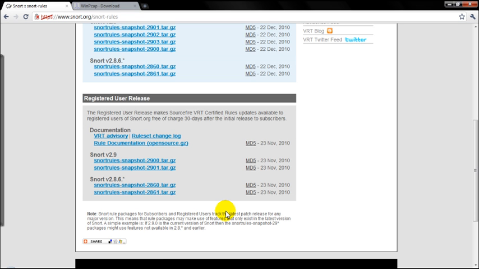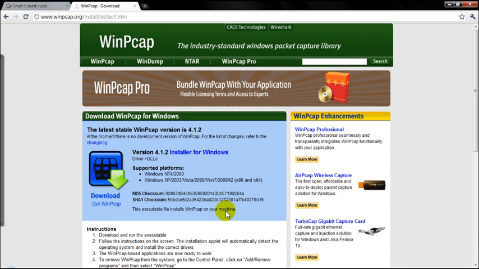After downloading the rules files, you need to get WinPcap, that is the packet capturer, and you need to keep in mind that you get the latest version of WinPcap.